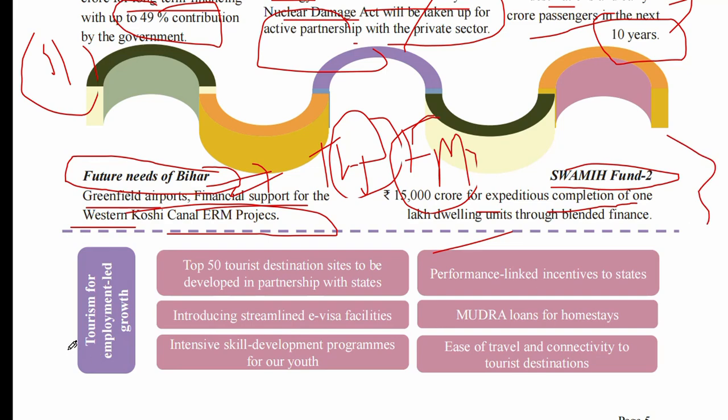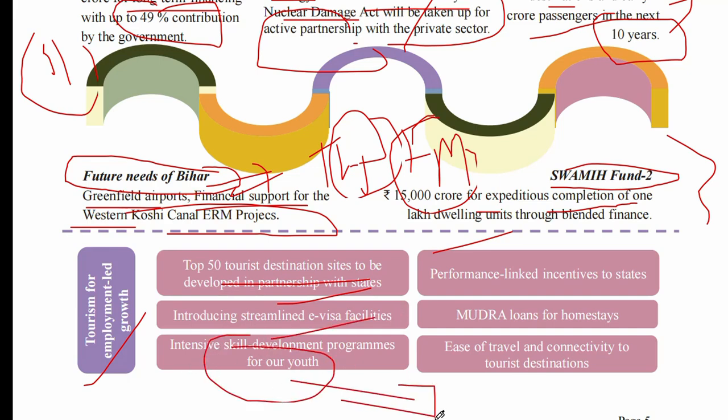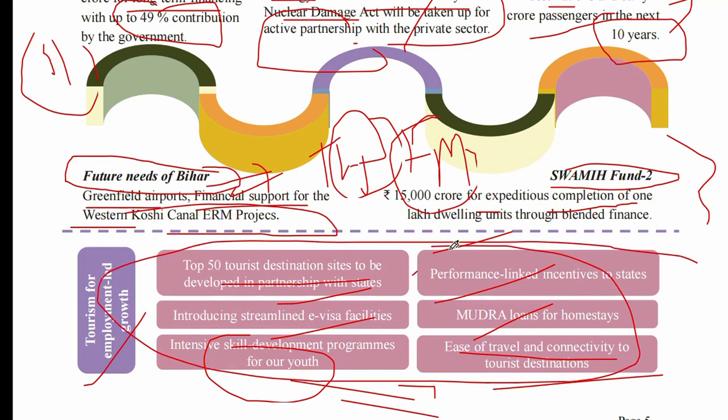Now, what was the government agenda for this year? Tourism and employment growth. For tourism, the top 50 tourist destination sites will be developed in partnership with the states, introducing streamlined e-visa facilities, and an intensive skill development program for youth in the tourism sector. Okay, performance-linked incentives for states. Okay, Mudra loans for home stays and easier travel and connectivity for tourist destinations. This is the agenda for the tourism sector.